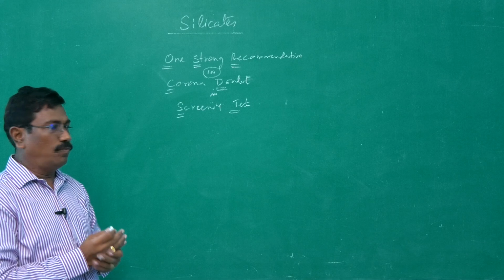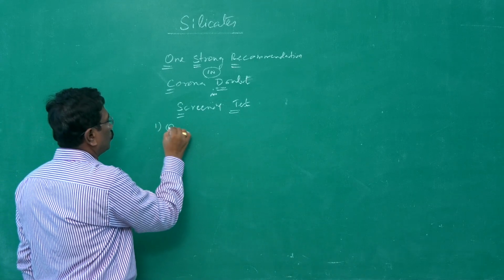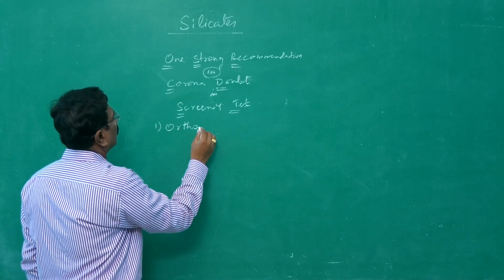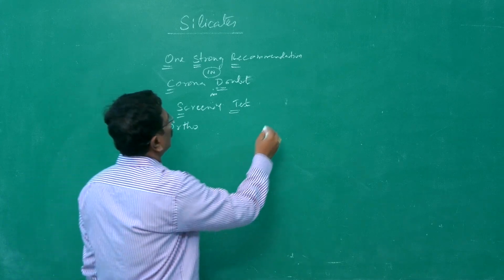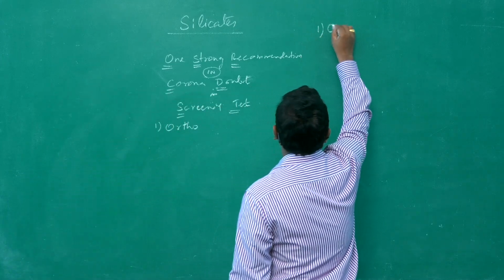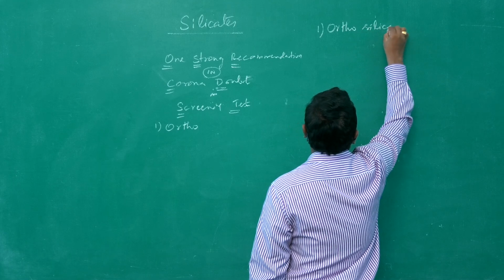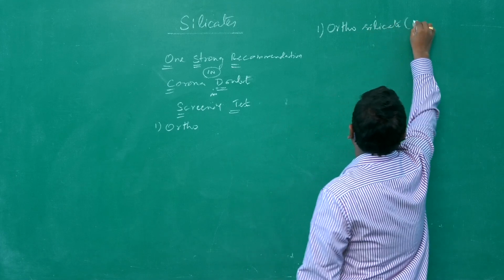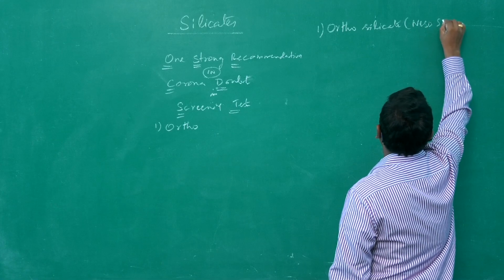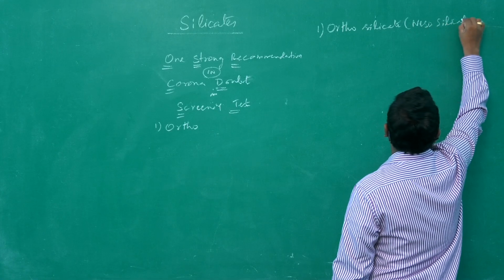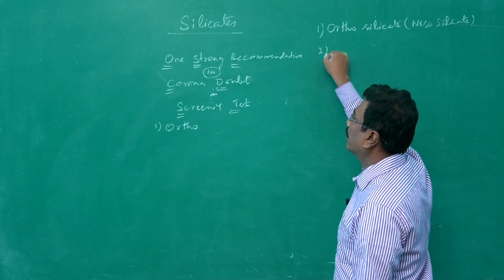O, it starts with O. First type, orthosilicate. Orthosilicate is also called nesosilicate. The other name you can remember, orthosilicate or nesosilicate.